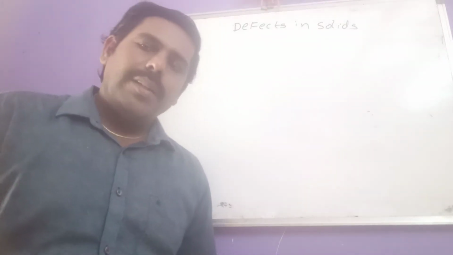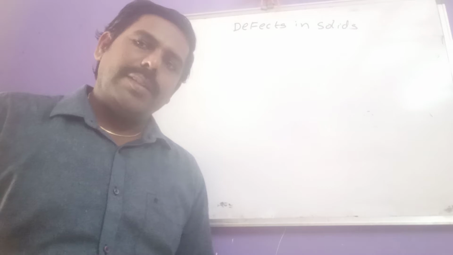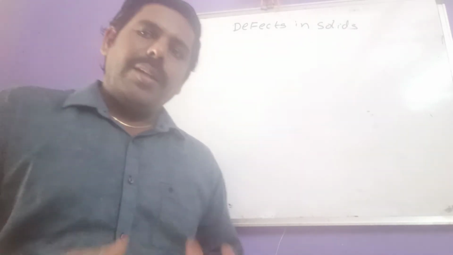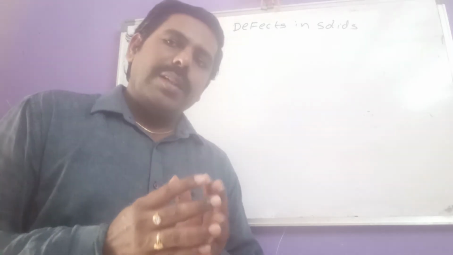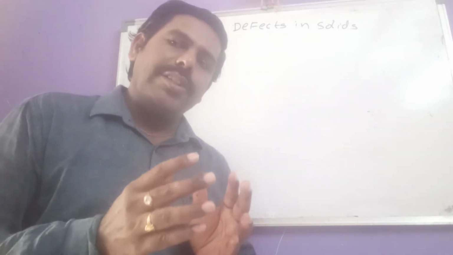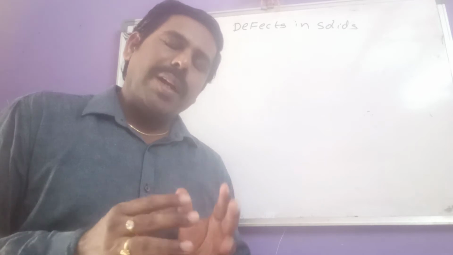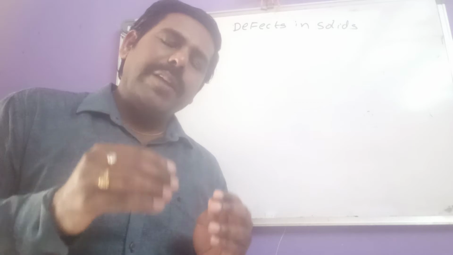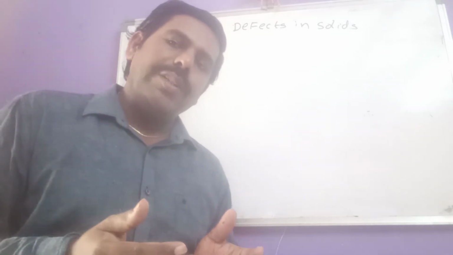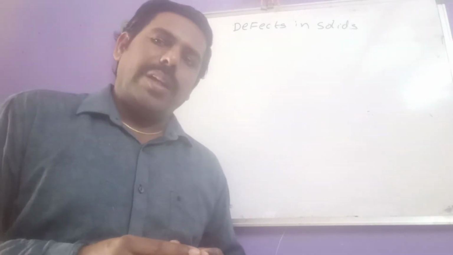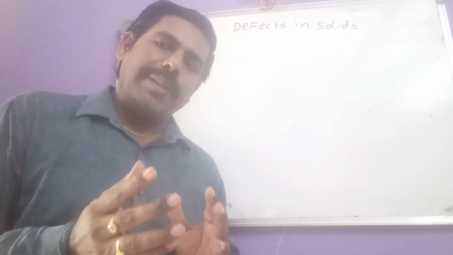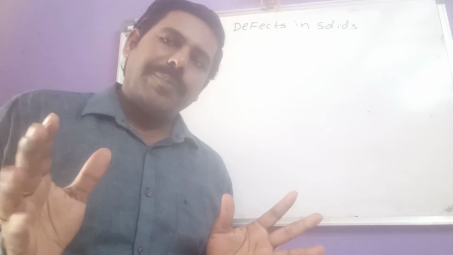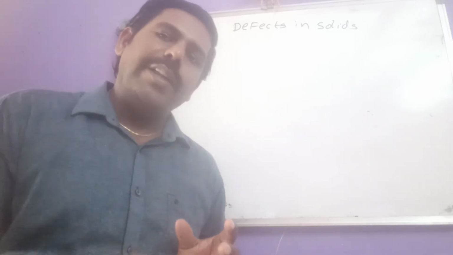Hello to everyone. In this video, let us discuss what are the defects in solids. So generally, we assume that every solid has a systematic arrangement, but it's not always correct because some defects might be present in every solid. Not especially one or two. In the universe, nothing is perfect. Everything has its own defect.